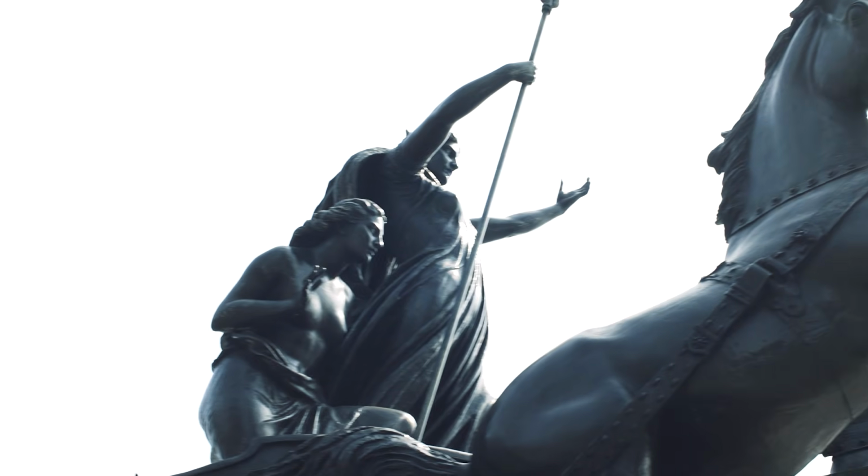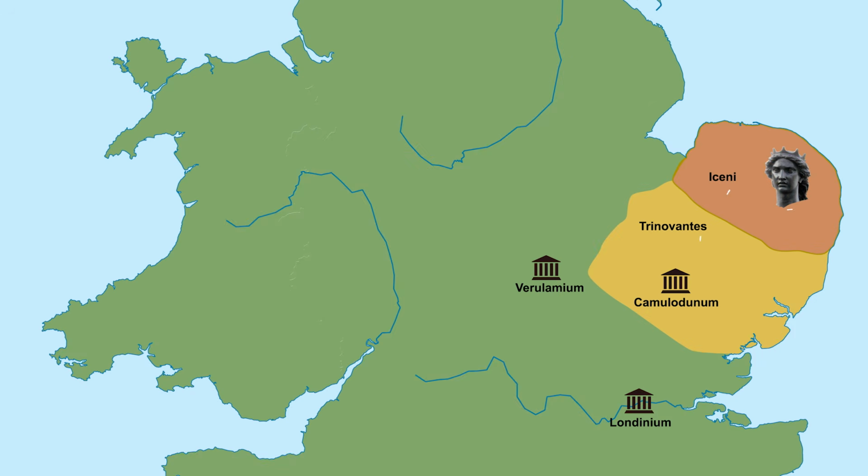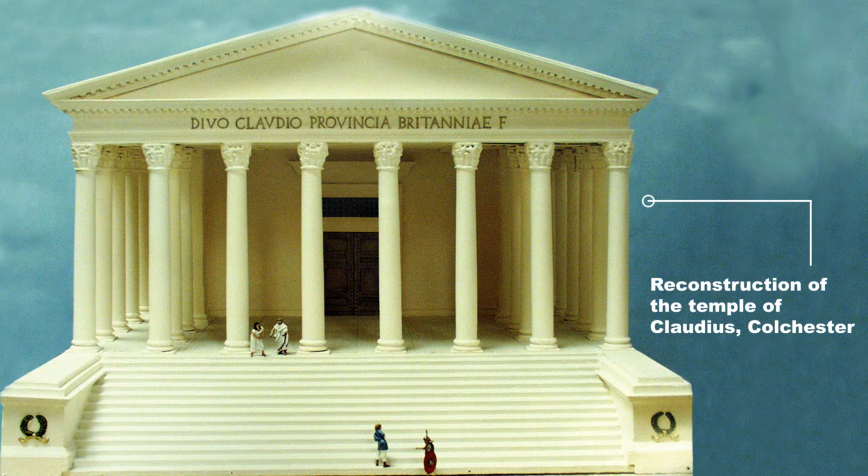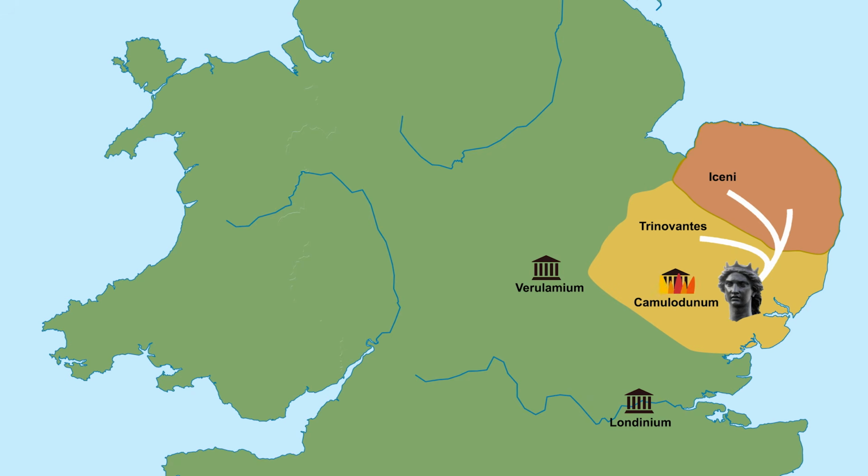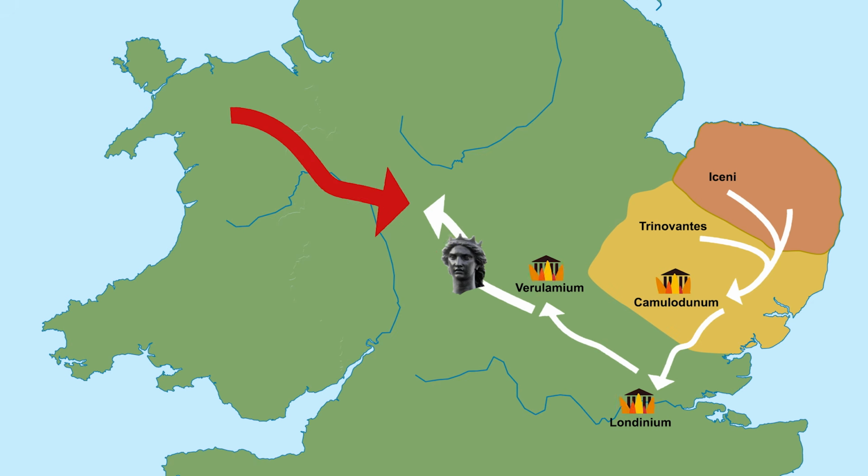And the Iceni, led by Boudica and other allied tribes, went to the capital, to Camulodunum, Colchester, and sacked it. There were no city walls at the time. The Romans had to flee to the local temple, which was a giant temple of Claudius, the founder of Roman Colchester. They held out for two to three days, and then the whole place was burnt down, and they were all killed and slaughtered. The rebels, or freedom fighters, moved on, sacked Londinium and Verulamium, modern St Albans, and only afterwards were they defeated in battle. But the conflict was very brutal.